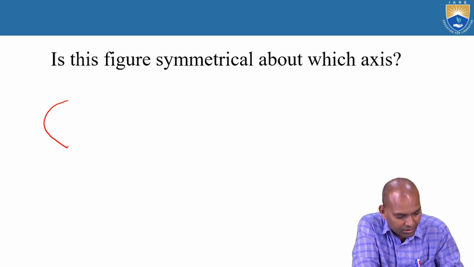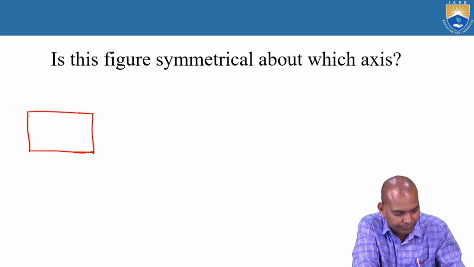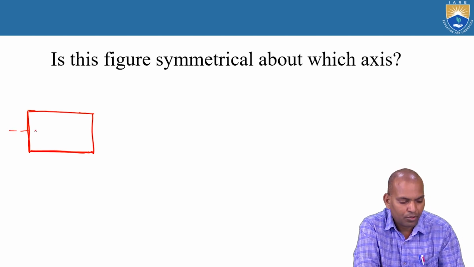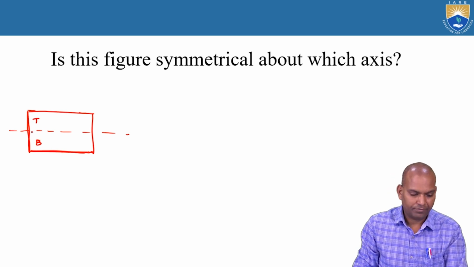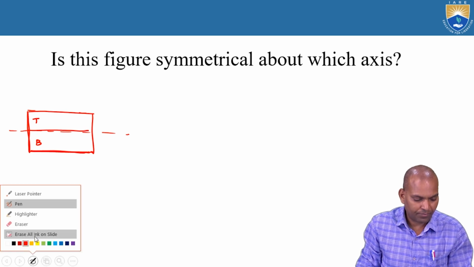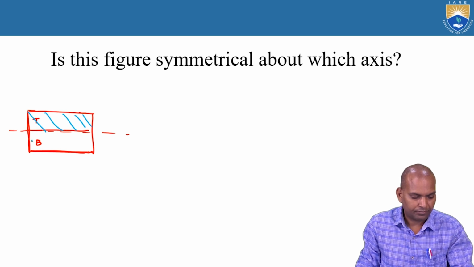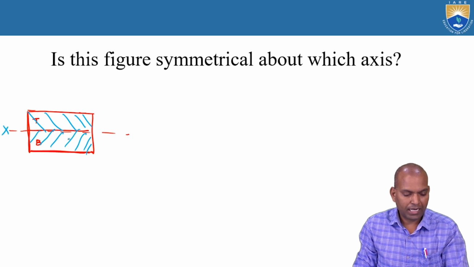If we consider any geometry, such as a rectangle, in this rectangle, if you fold it horizontally, both the top and the bottom geometry are the same. The top and bottom geometry is the same. That means it is symmetrical about axis x.